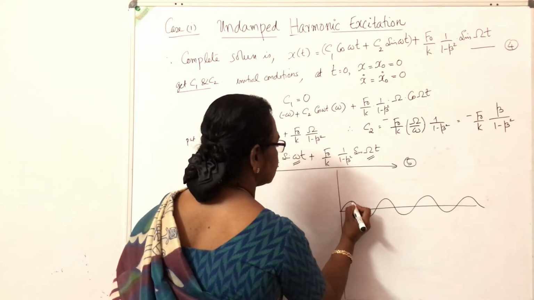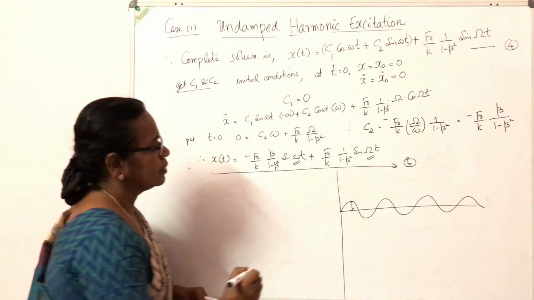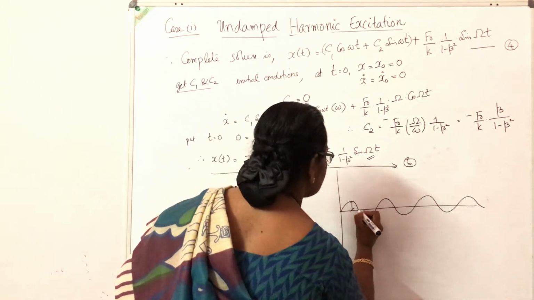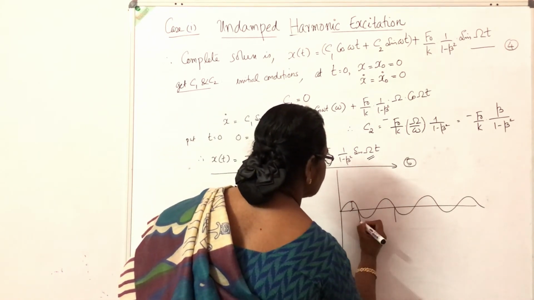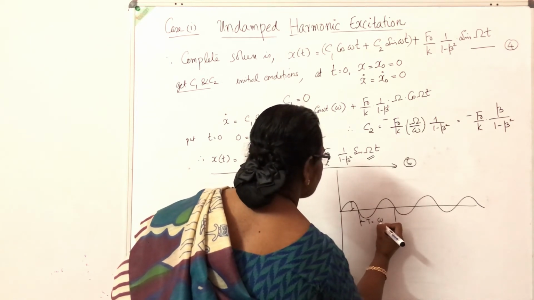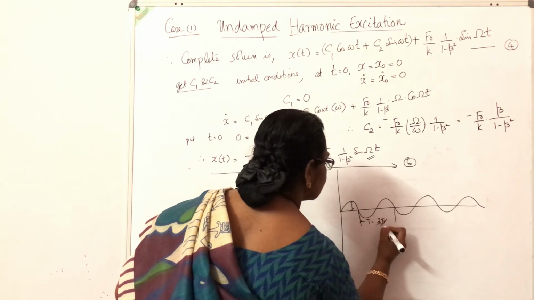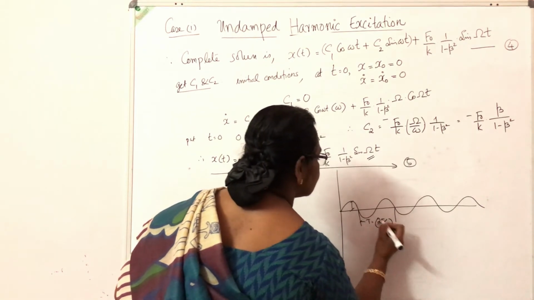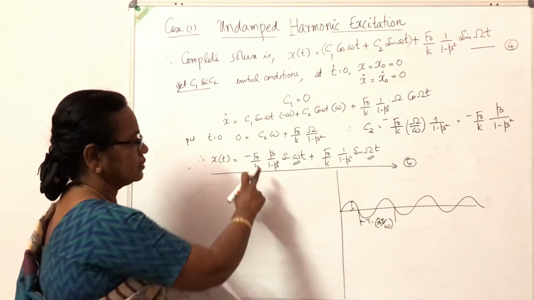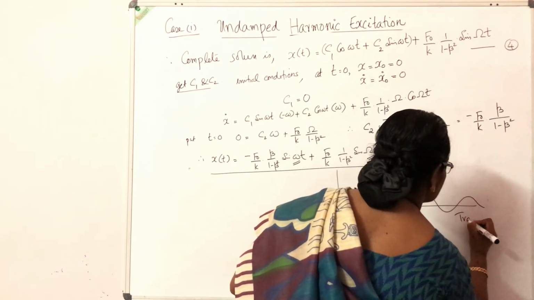The time period for an oscillation will be 2 pi by omega. This is called the transient response.